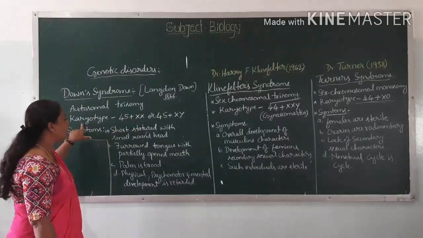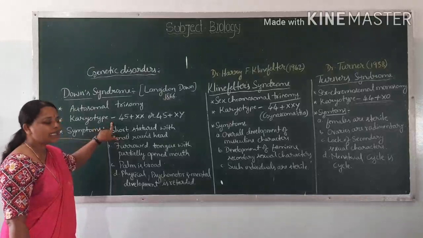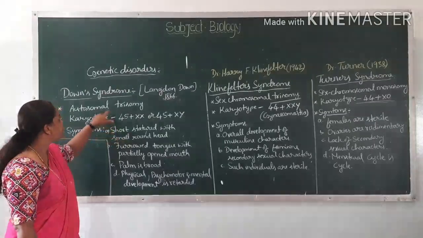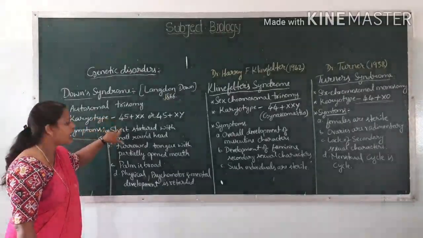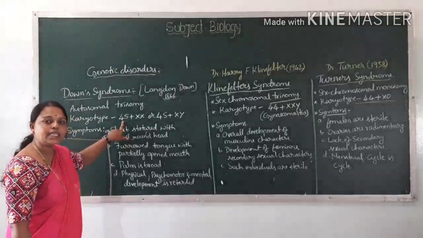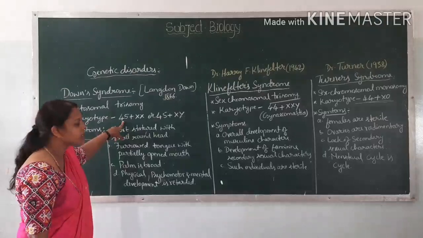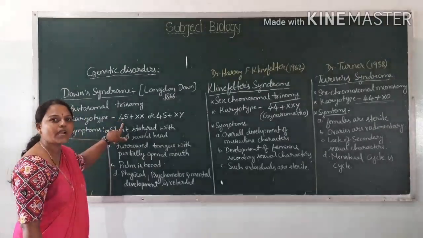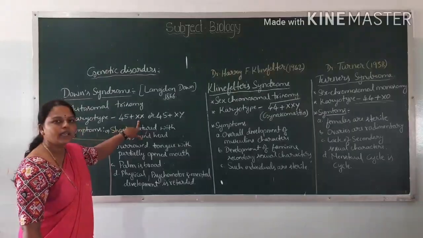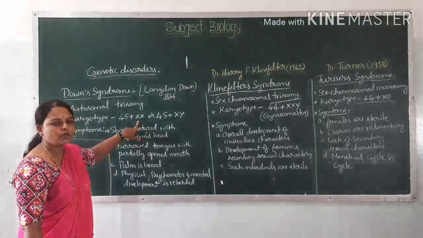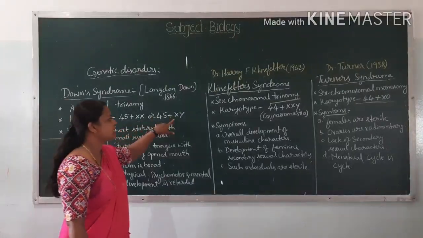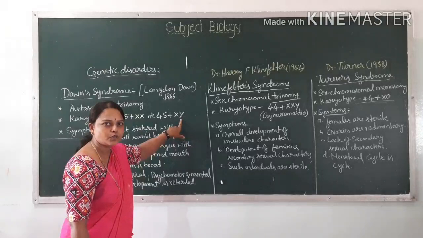Autosomal trisomy. And the karyotype of the individual affected by this syndrome, his genotype is 45. Instead of 44, one extra chromosome is added to the autosomes, so the number becomes 45. Plus, if female, 2 X chromosomes are there; if male, XY sex chromosomes are there.